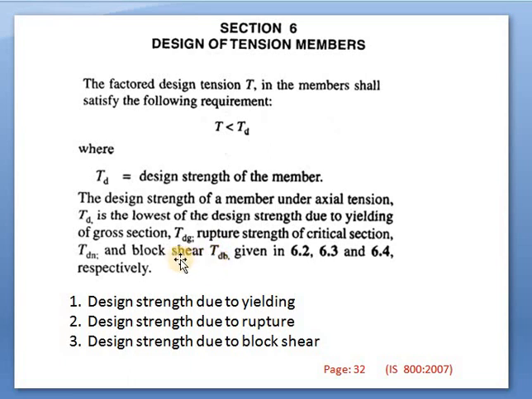These three things are mentioned in 6.2, 6.3 and 6.4 respectively; we will see them in the next slide. So the design strength of the member depends upon these three things. First we have to find out yielding, next rupture, and next the block shear. One by one we will see what yielding is, what rupture is, how to find them out, and what block shear is, in order to achieve the design strength. These are mentioned on page number 32.